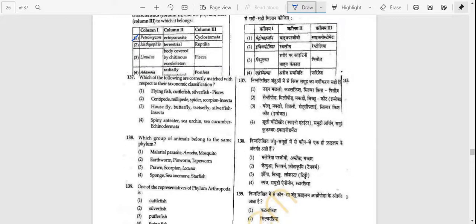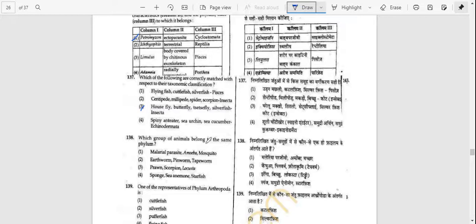Which of the following are correctly matched with the respective taxonomic classification? Flying fish, cuttlefish, silverfish, fishes. No, silverfish is not a fish. Centipede, millipede, spider, scorpion, Insecta. Housefly, butterfly, tsetse fly, silverfish, Insecta. Spiny anteater, sea urchin, sea cucumber, Echinodermata. Answer is option number C, that is housefly, butterfly, tsetse fly, silverfish, Insecta. All are Insecta.